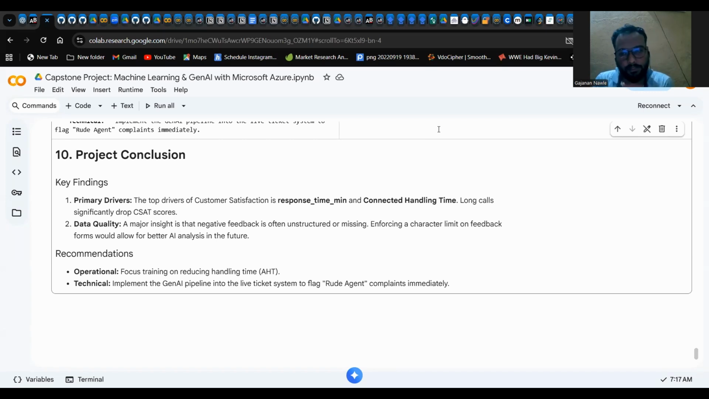Second is data quality. There is a huge gap in data quality. In a customer feedback form, customers are allowed to give single-word reviews or leave reviews empty. That's why AI can't reach its full potential. It is limiting the potential of AI to analyze. That's why I have two recommendations. First, operationally, Flipkart should focus on reducing the handling time. Second, technically, they should deploy a GenAI pipeline into the live ticket system, but only after enforcing a minimum character limit on customer feedback forms, so that AI can give proper summaries. This would transform support from reactive to proactive.